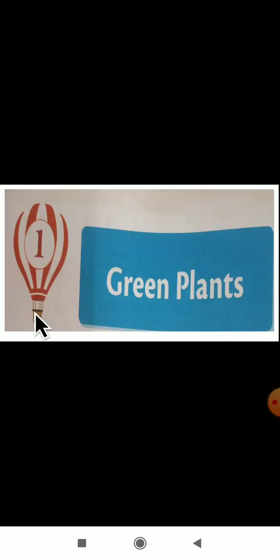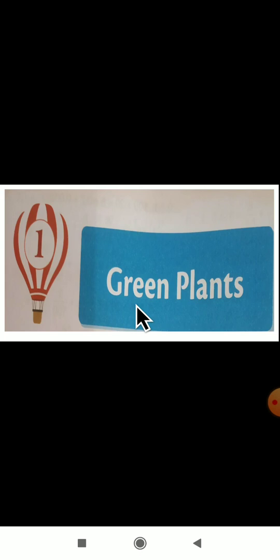The first lesson is green plants. You are already familiar with plants, and you have seen the structure of plants also. In this lesson we will understand the structure of leaves. A leaf is one of the parts of a plant.